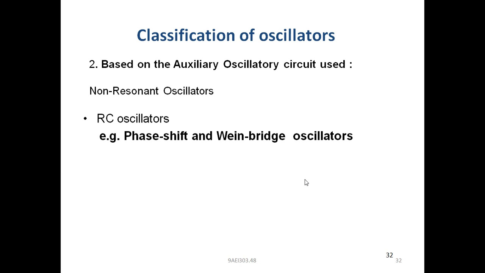Next, classification of oscillators based on the auxiliary oscillatory circuit used. Non-resonant oscillators are RC oscillators, meaning a combination of resistor and capacitor network: the phase shift and Wien bridge oscillators.